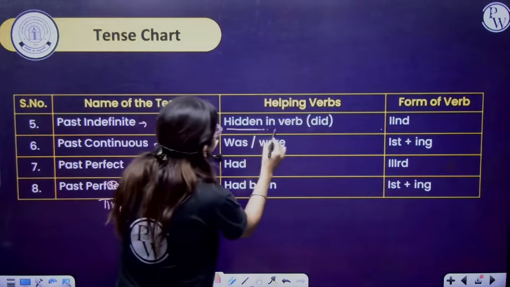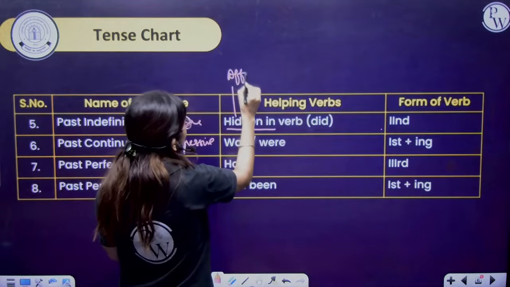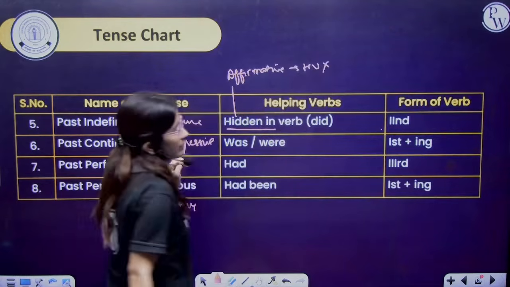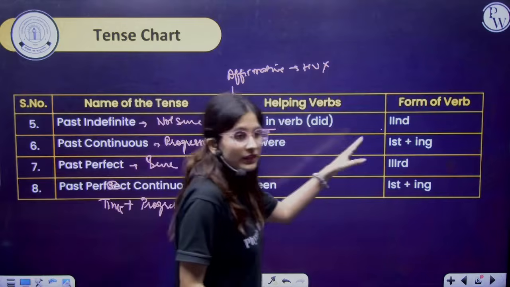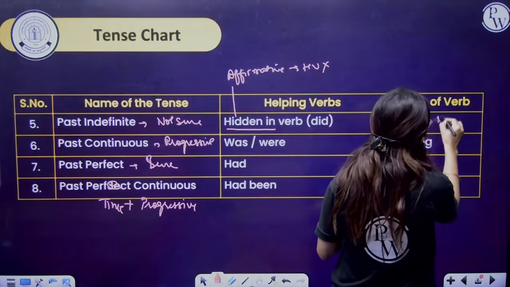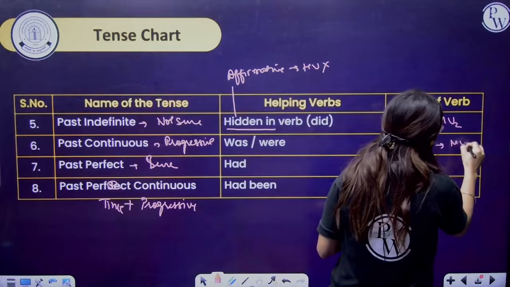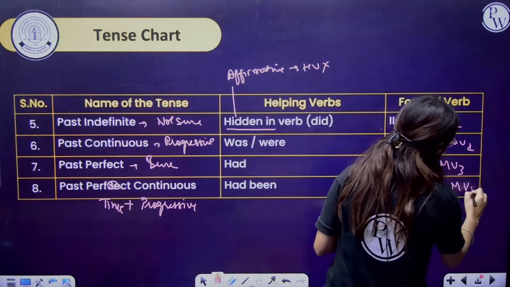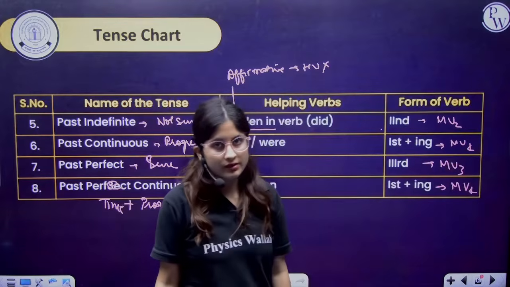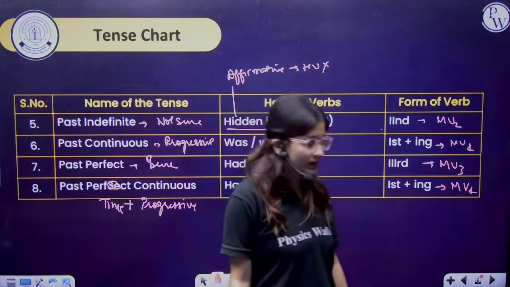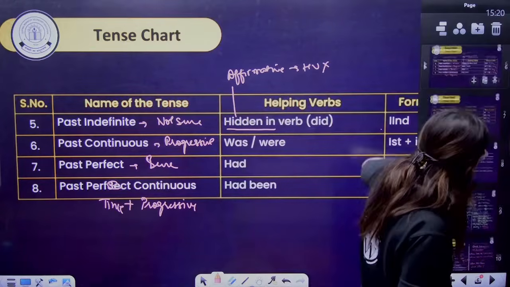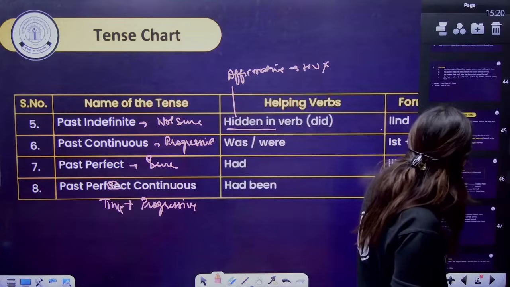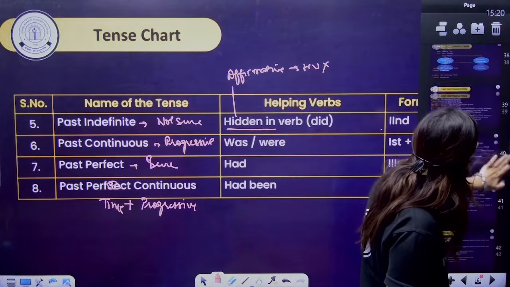Fine. Now why it is hidden? Because we have seen in the affirmative sentence, helping verb is not written. Fine. Now what will be the form of main verbs? That will be main verb second form, main verb fourth form, main verb third form, and main verb fourth form. So these we have to consider. Right? Now let us go along with the explanation.